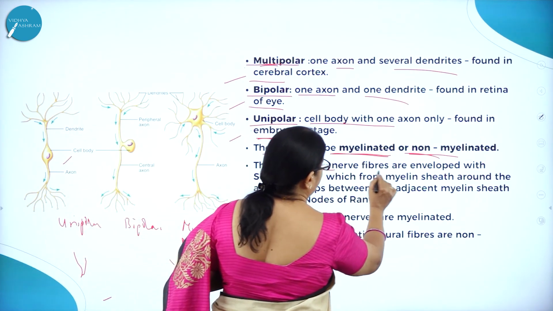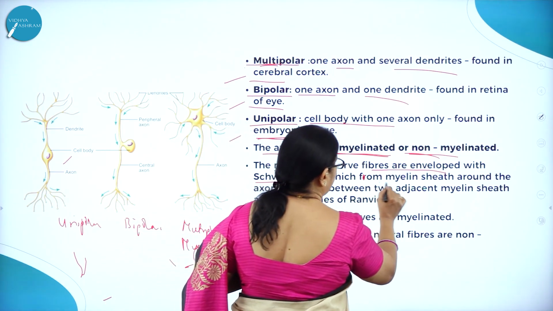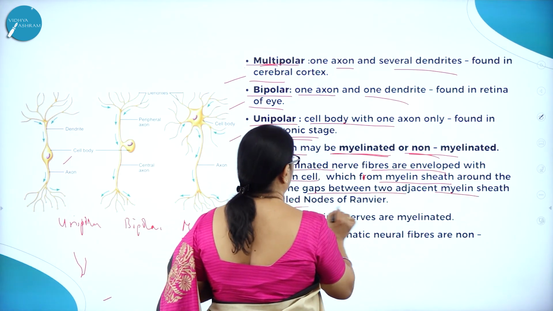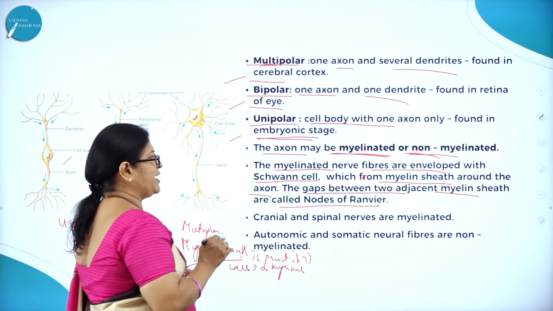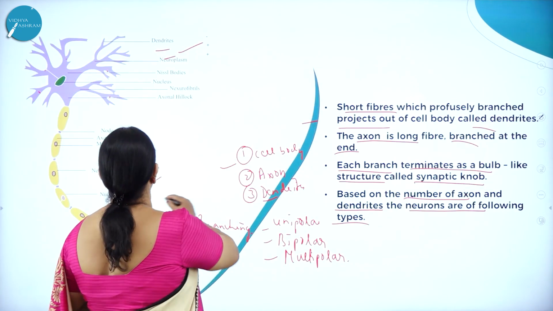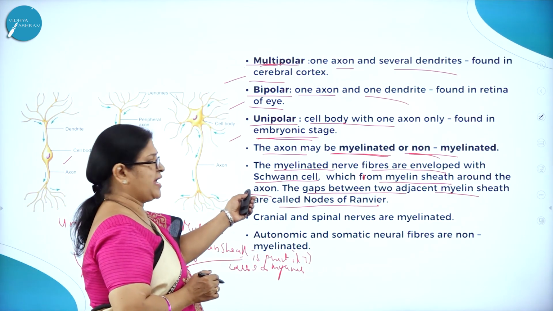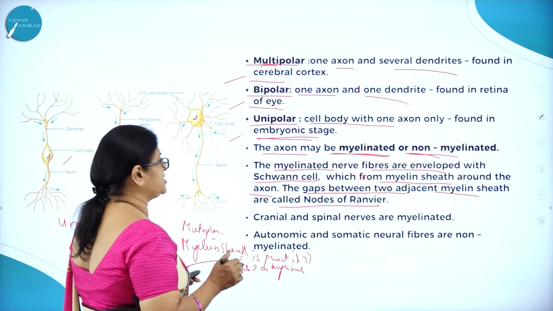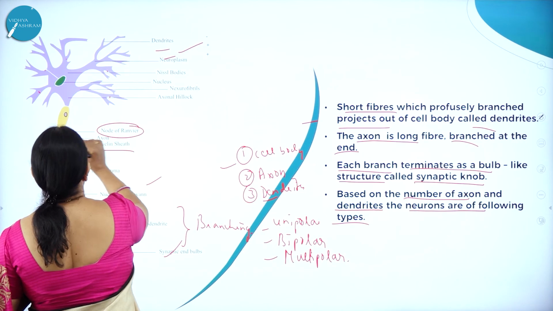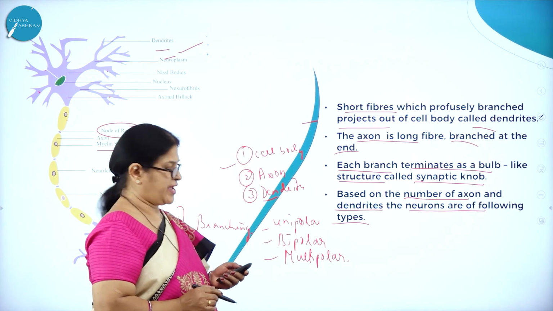The myelinated nerve fibers are enveloped with Schwann cells, which form the myelin sheath around the axon. The gaps between two adjacent myelin sheaths are called nodes of Ranvier. Here you can see they are with myelin sheath. Here you can see the nodes of Ranvier. The gap between two myelin sheaths is called what? It is called nodes of Ranvier.